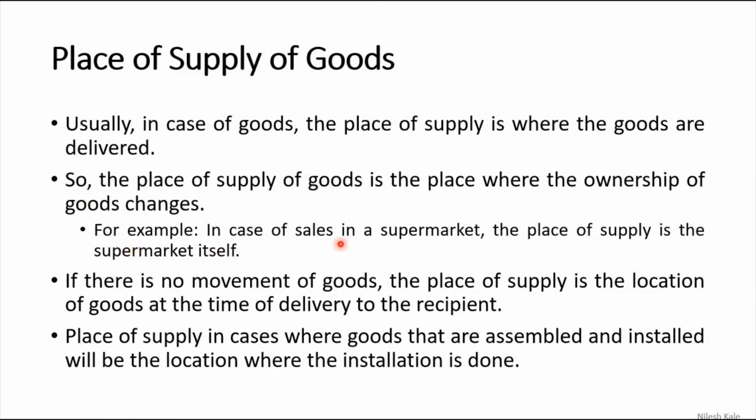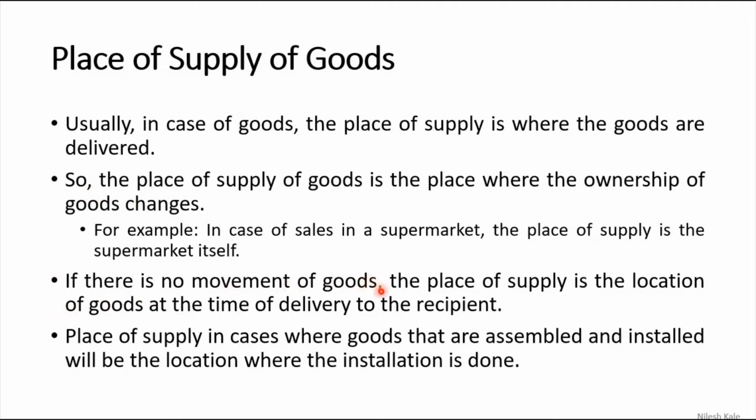Example, in case of sales in a supermarket, the place of supply is the supermarket itself. It means the place where the ownership of goods is changing, that is the place of supply. You take certain goods and go to Delhi, and if you sell those goods in Delhi, then the place of supply is Delhi. This is what we understand from this point.